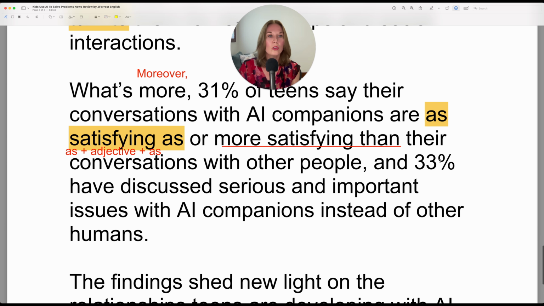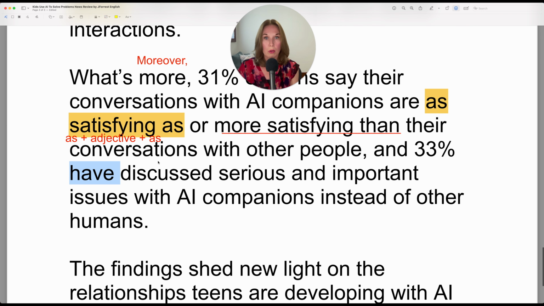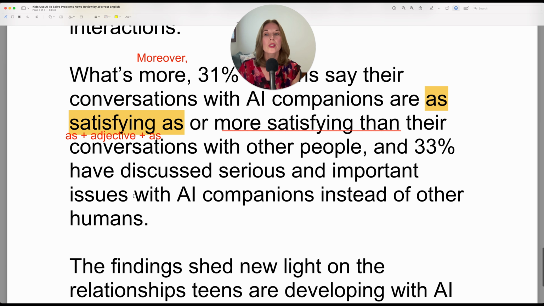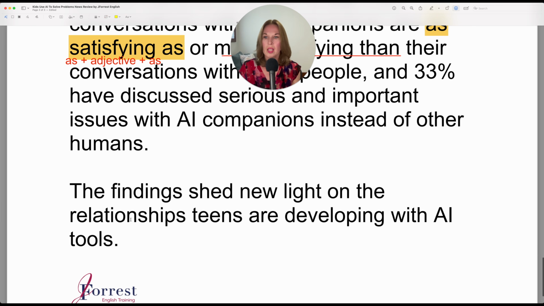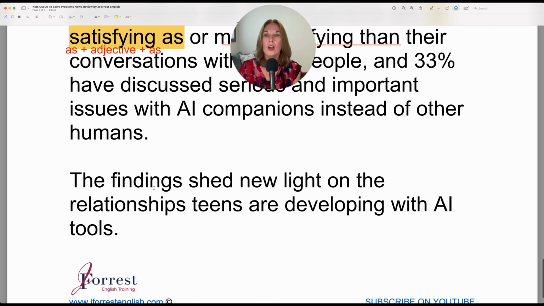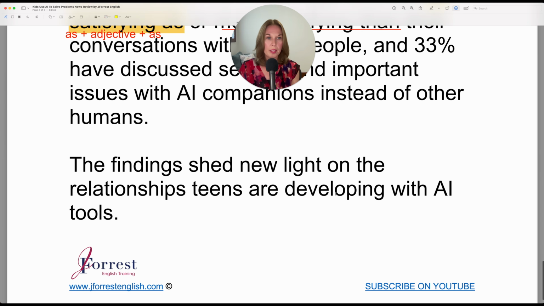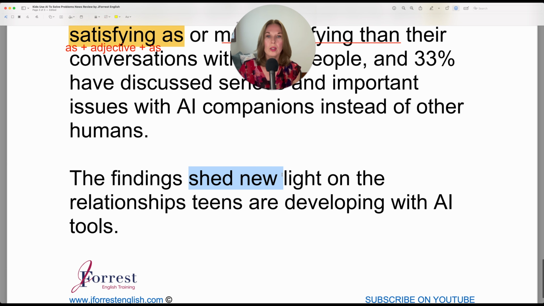33% of teens, 33% have discussed, that's why it's plural, have discussed serious and important issues with AI companions instead of other humans. The findings shed new light on the relationships teens are developing with AI tools. So here, this is a useful phrase, to shed light on. You don't need new light. You can shed light on. Shed light on something. So something, the findings, the verb is shed. Shed light on something else.